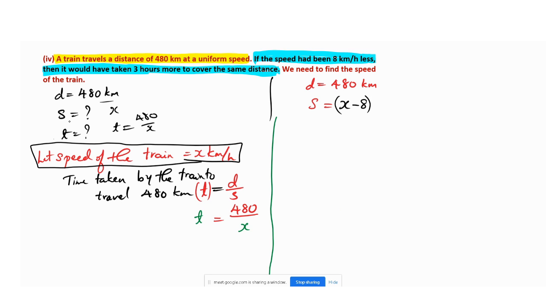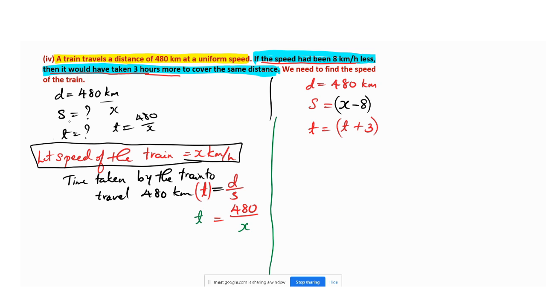This is most important here. Next one, read that. If the speed had been 8 km less, then it would have taken 3 hours more. So time is more here. So what is the time now? It is nothing but t plus 3 hours. 3 hours more, so t plus 3.